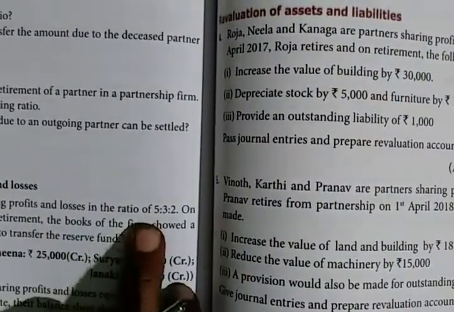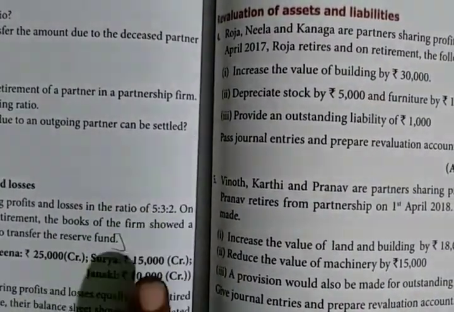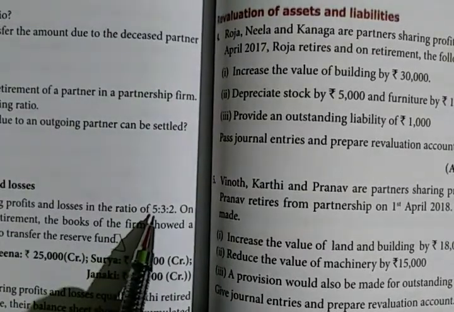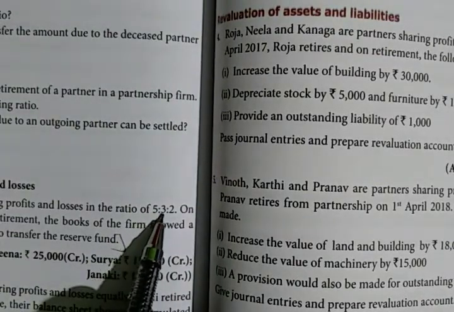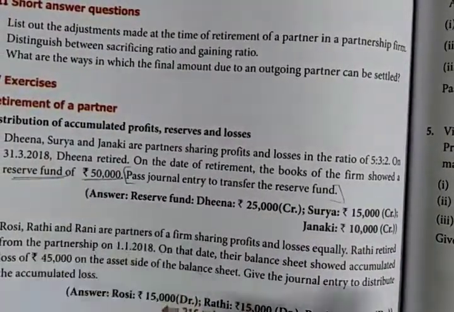So what's the ratio? 5:3:2. We have to distribute in the old ratio only, that is 5:3:2. Amount is 50,000. So find out the amount.